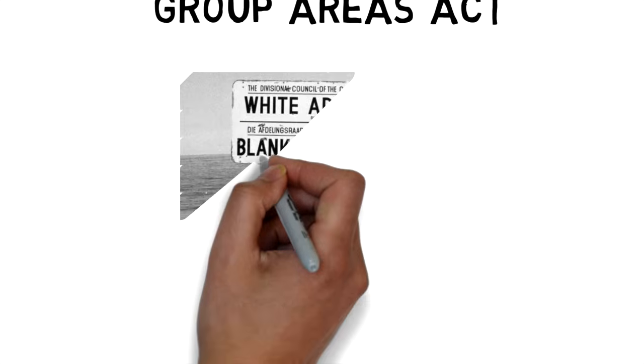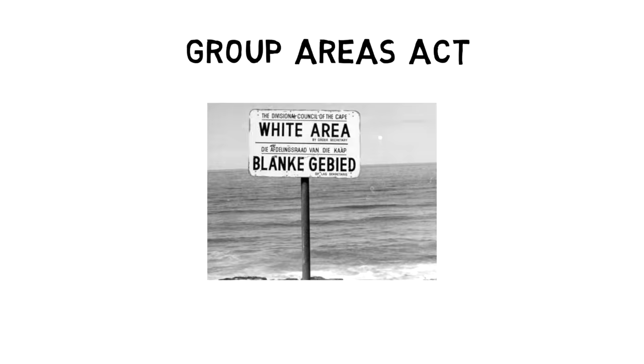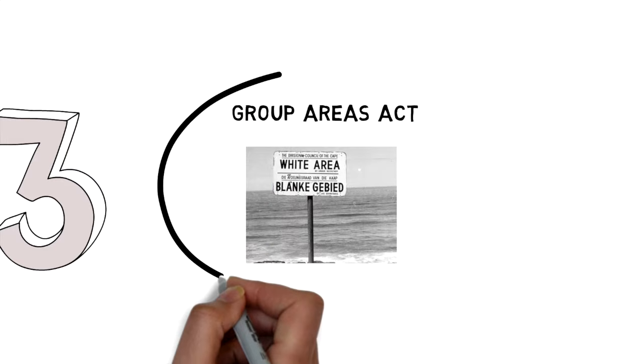Act number 3 is the Group Areas Act. This act identified separate areas of land for each race group. Those living in areas allocated to another race group were forced to leave.